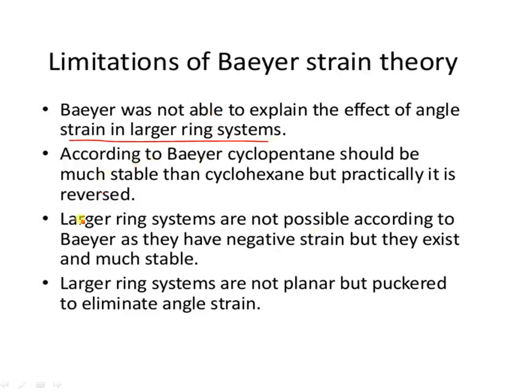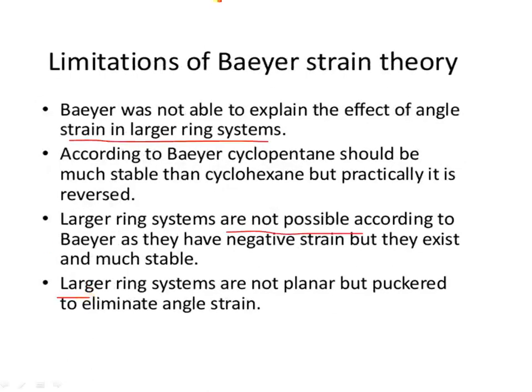The larger ring systems are not possible according to Baeyer, as they have negative strain, but they exist as more stable according to the heat of combustion. That means they are strain free. Thus Baeyer's theory failed for cyclohexane and higher cycloalkanes.